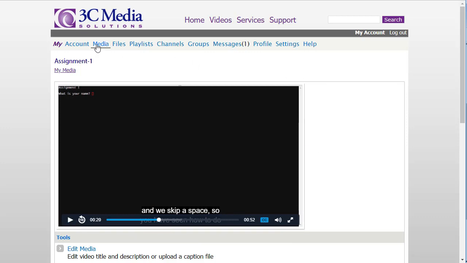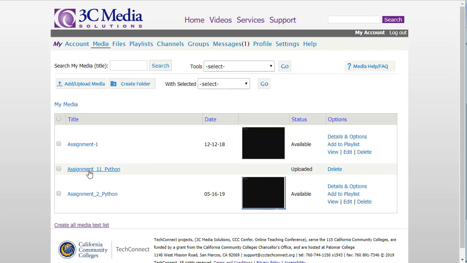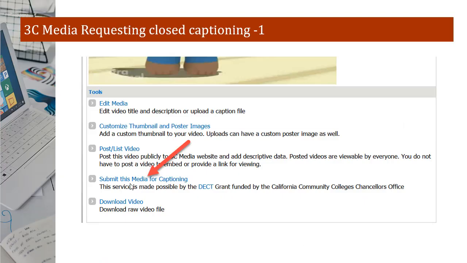Going back to the media file, and okay, so this one again, in a few hours, this will become available, and then we can get delete options and get the thing captioned. Okay, so let's go back to the slides for a second. This was the next slide, and this is what I showed you. Once it's available, you submit the media for captioning.